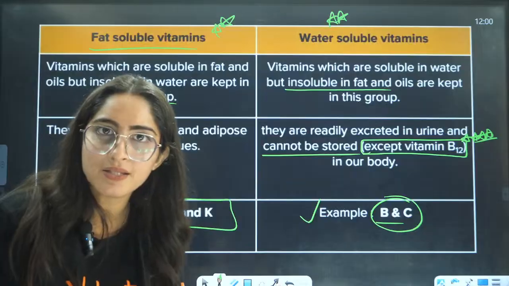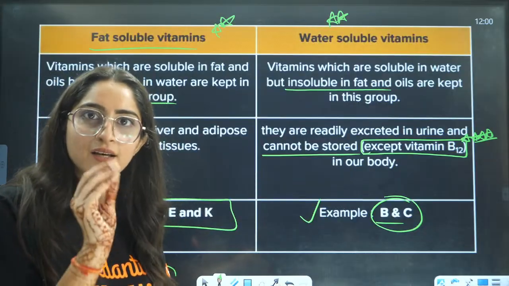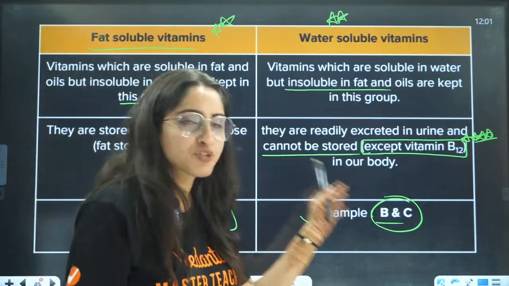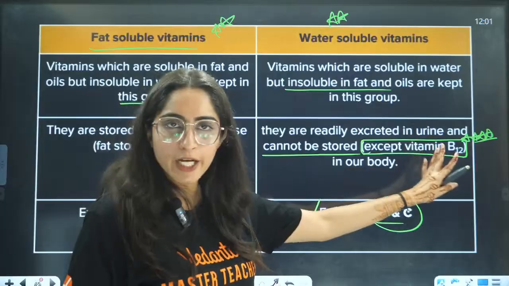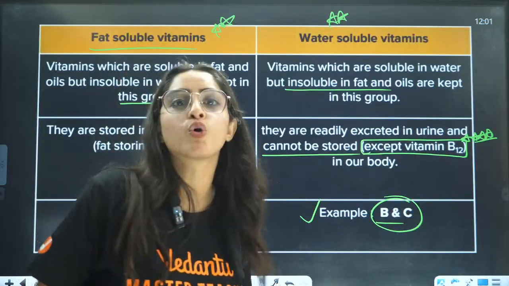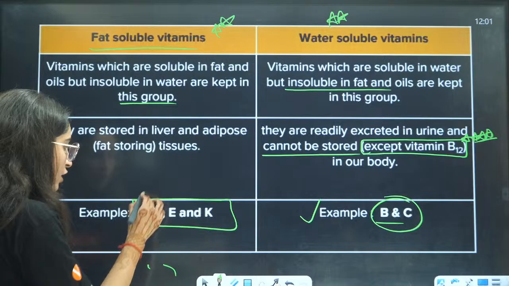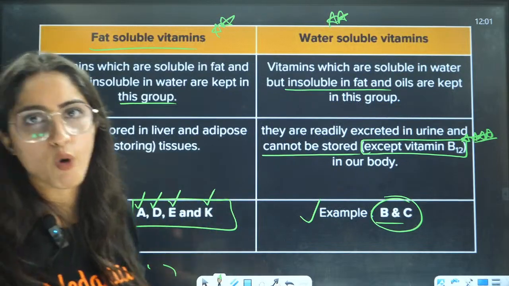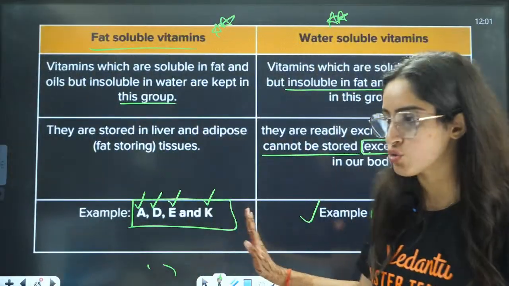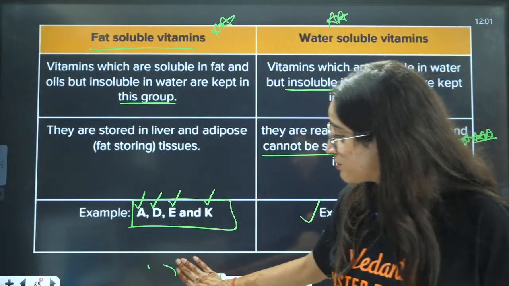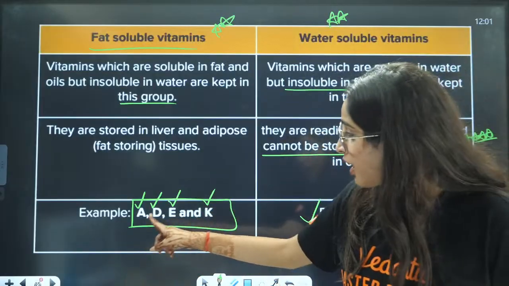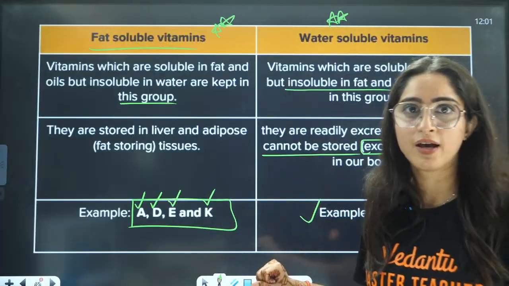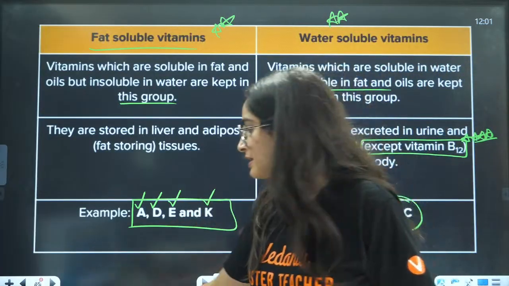All the other vitamins, vitamin B, if you talk about vitamin B1, B2, B3, B4, they are excreted out from the urine. But vitamin B12 is there in our body. We can store it in our body. And vitamin A, vitamin D, vitamin E, vitamin K, these also we can store in our body. Whenever we take the test, we focus on basically vitamin D, vitamin A, vitamin K, vitamin B12, that are actually stored in our body.